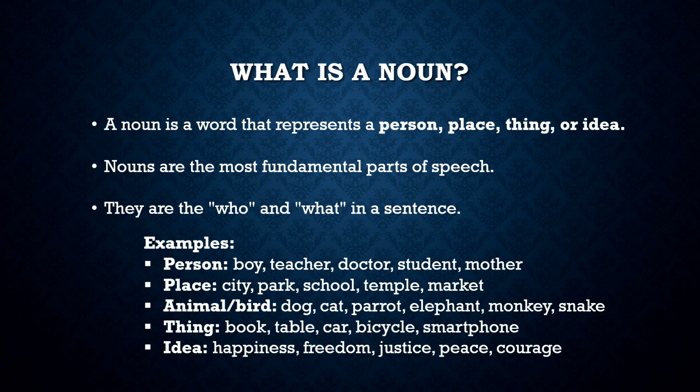Words that we use to identify the professions, like a teacher, a doctor, an engineer, or a policeman, and such, are also nouns. People names, let's take the famous ones, Sachin Tendulkar, Mahatma Gandhi, Narendra Modi, are also nouns. Place. These are words that name locations or places.